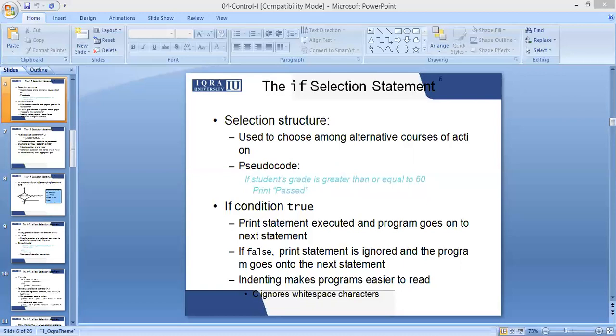Else is a keyword. It does not perform any check. It only runs when if is false. Else does not check any condition. It just performs an action if the if statement is false.